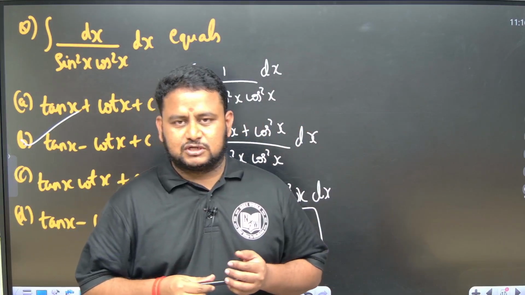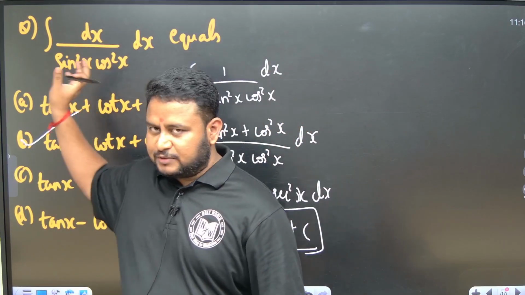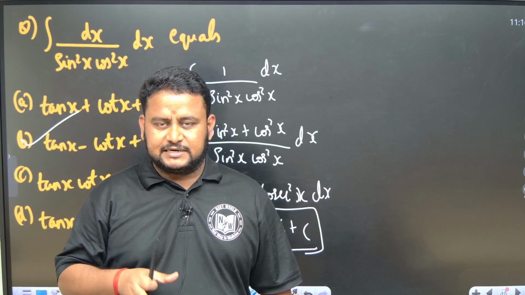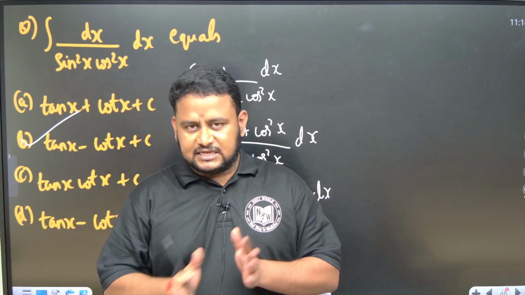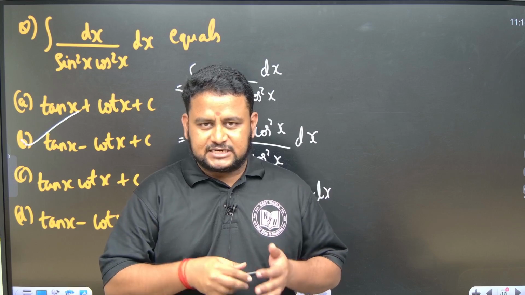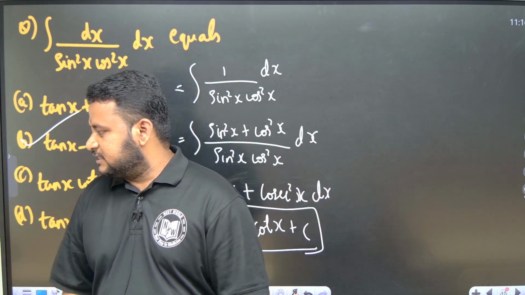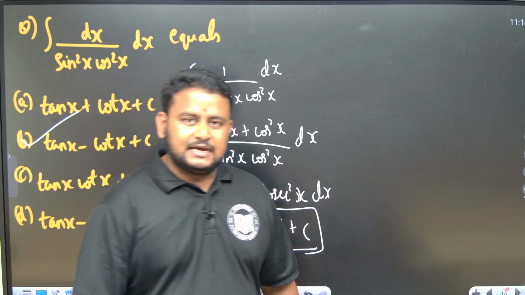This is how you solve the question. We manipulated the numerator to bring it into the form of sin square x plus cos square x. That is, 1 can be written as sin square x plus cos square x, and then we separated and divided. We got secant square x plus cosec square x, and then we applied the formula. That is, we brought it to a form where you can directly apply the formula.